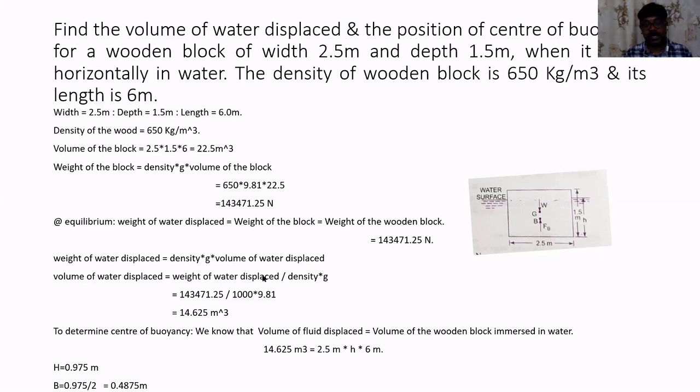The weight of water displaced divided by the density into acceleration due to gravity will give me the volume of water that is displaced. What is the weight of water that is displaced? We have calculated earlier that 143,471.25 is the weight of water that is being displaced, divided by the weight density of water, which is 1000 into 9.81. We get the volume of water that is displaced: 14.625 meter cube.